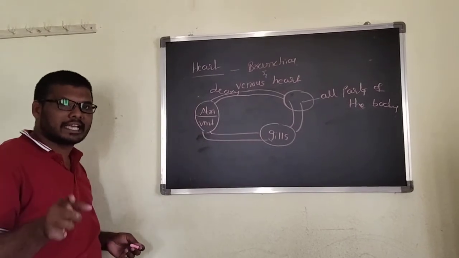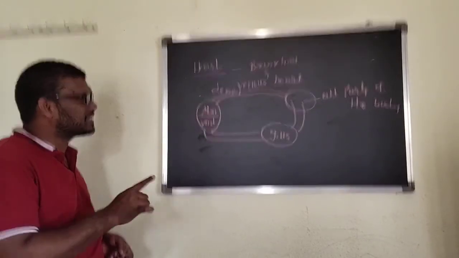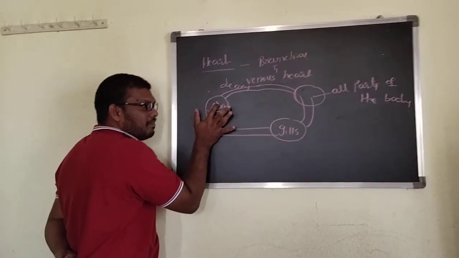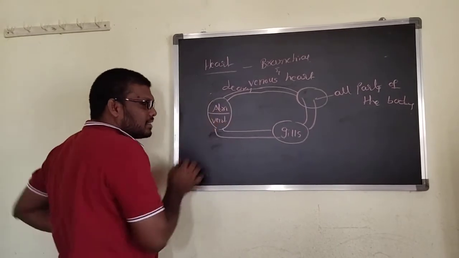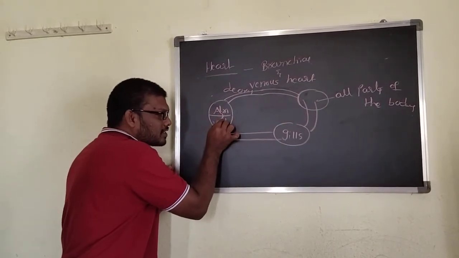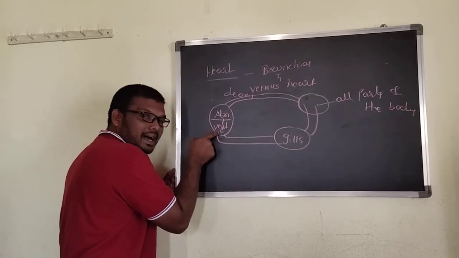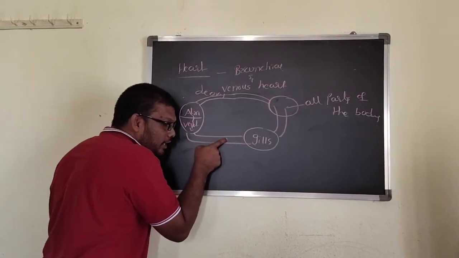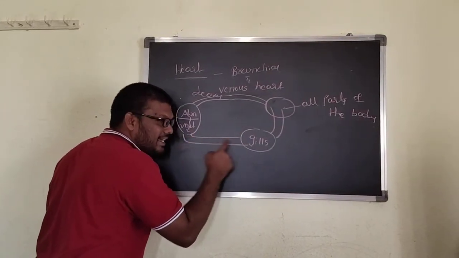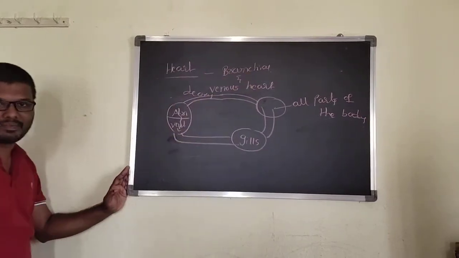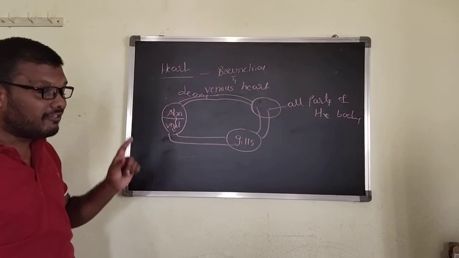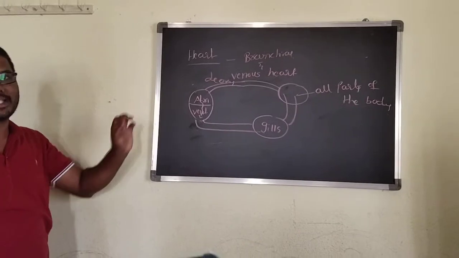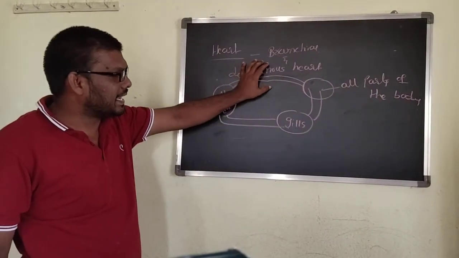Here the respiration takes place through gills. That respiration is called branchial type. What does branchial heart mean? From the atria to the ventricles, what type of blood will enter? Deoxygenated blood. That's why the heart pumps what type of blood? Deoxygenated blood to the gills. That's why that type of heart is called a branchial heart. And also I wrote a venous heart. Venous heart indicates it pumps what type of blood? Deoxygenated blood. That type of heart is called a venous heart.